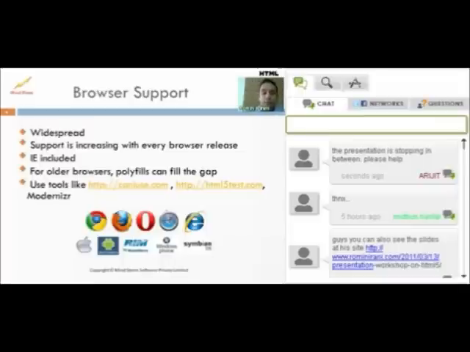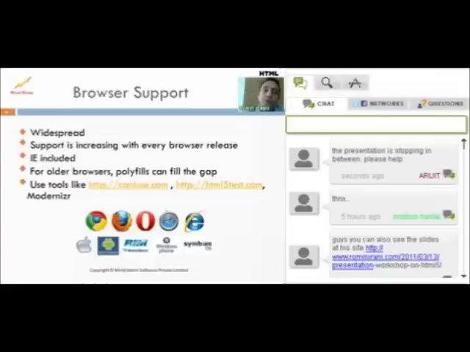Now we'll look at browser support. As I mentioned earlier, browser support is quite good from different vendors. All of them are supporting the HTML5 standard. So with every release, you will find that certain specifications are supported more, newer specs also supported. So as time goes by, the support from browsers for HTML5 is only keeping on improving. Microsoft also has been a good supporter of HTML5, and they've got an entire initiative to support HTML5 fully.